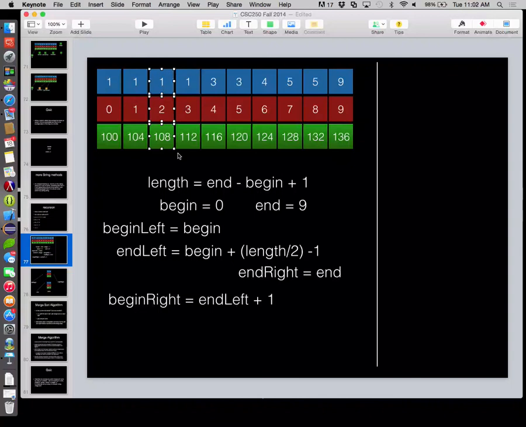Let's say this guy was the winner. Next time through, we compare this guy to this guy, choose our winner, so on and so forth. Okay, so we need to make sure we increment begin left and begin right, so they keep walking down our list, knowing that we're going to go through the exact correct number of times, because we need to go through length number of times. We need to correctly place length number of values.